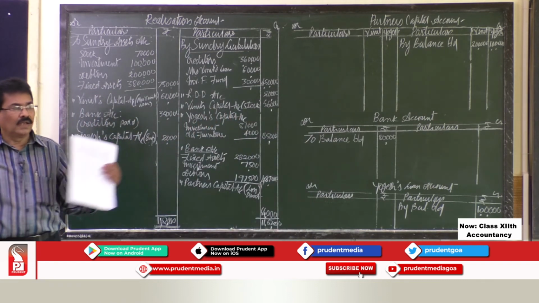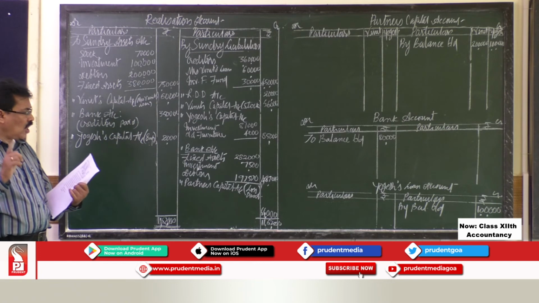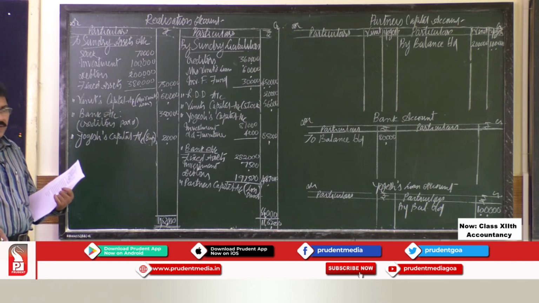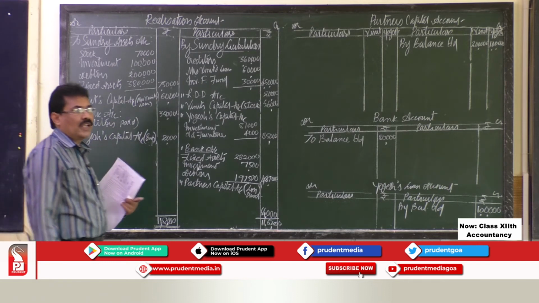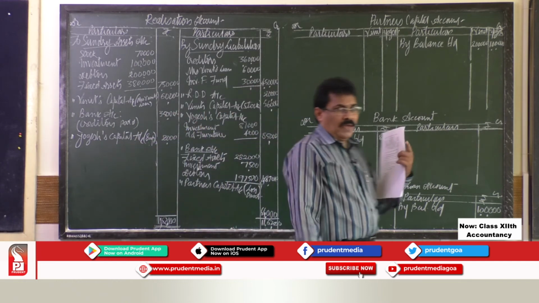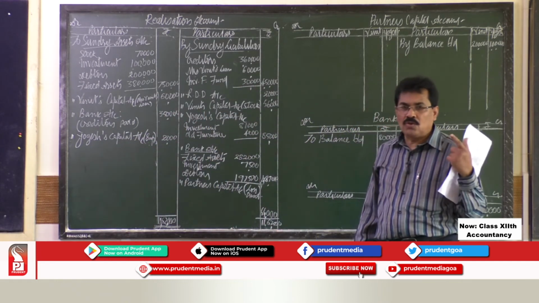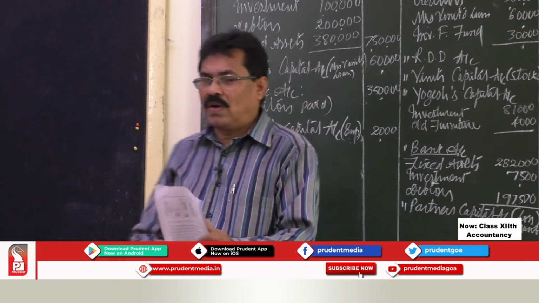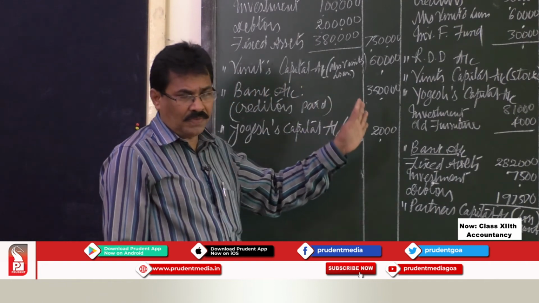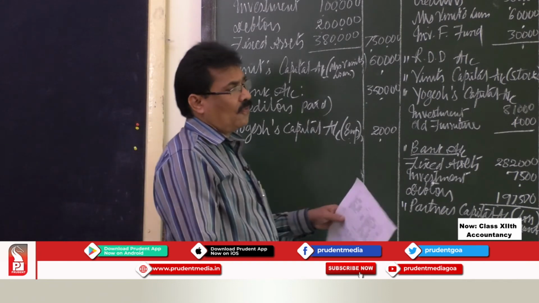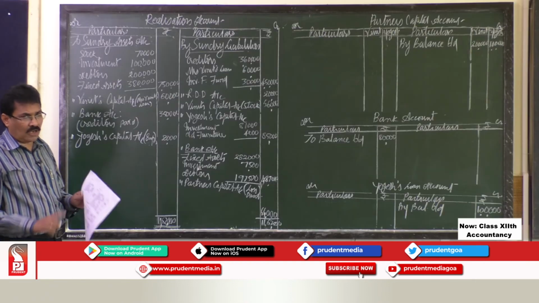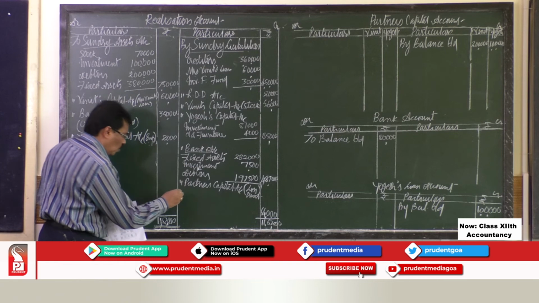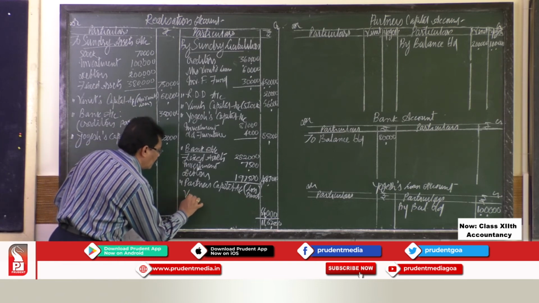their profit sharing ratio. In the problem it says following is the balance sheet of Vineet and Yogesh as at 31st March 2020, but the profit sharing ratio is not given here. When the profit sharing ratio is not given in the problem, you have to make use of the rules applicable in the absence of partnership deed. So what is the rule applicable in the absence of partnership deed? When there is no profit sharing ratio, that profit or loss is to be distributed or apportioned among the partners in the equal ratio. So applying that rule, so right here, that is Vineet.